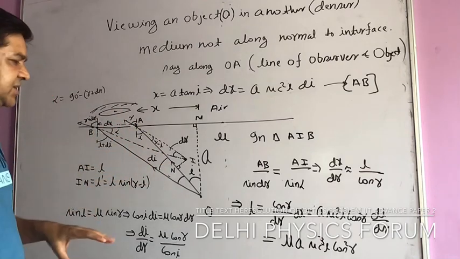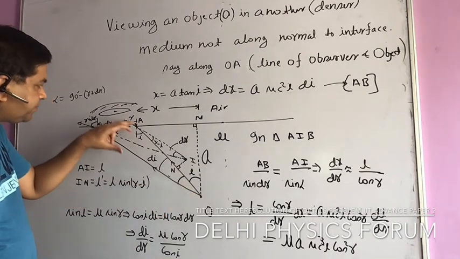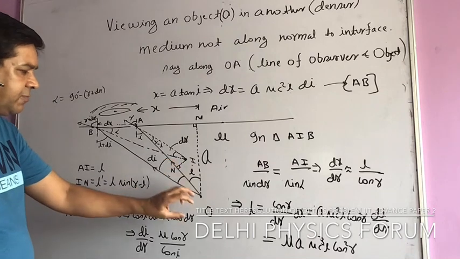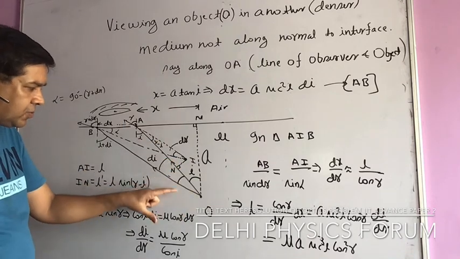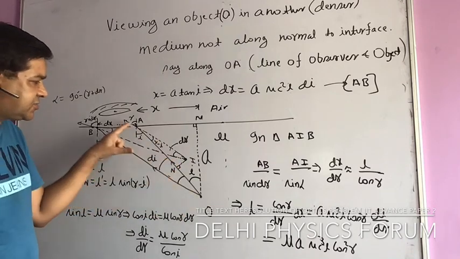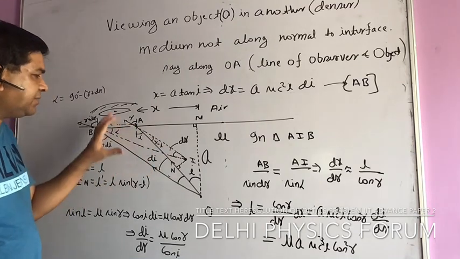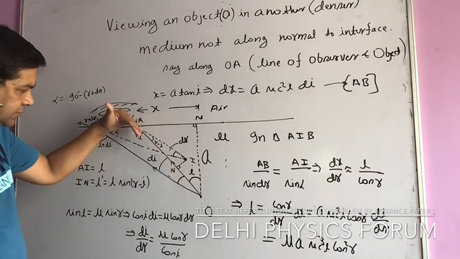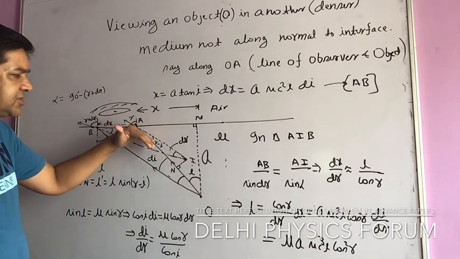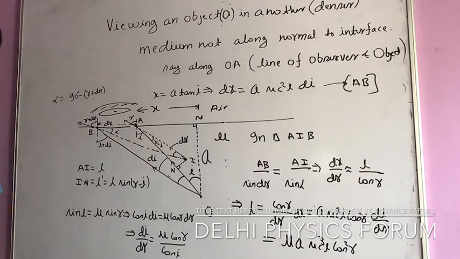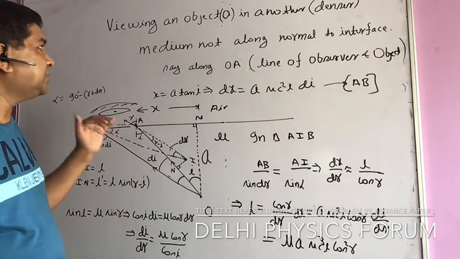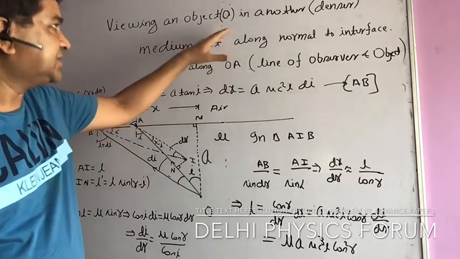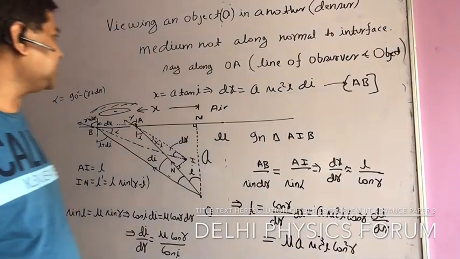What I am interested in is, if I am viewing it along OA, where the object appears to us, at what distance the image of O appears to us. Say the image of O is I. So AI is the distance of the image along this line. I am interested in calculating this distance and the exact position, whether it appears along OA or slightly deviates; both things I will discuss. I will use this concept: viewing an object in a denser medium, not along the normal to the interface. That is my concept.